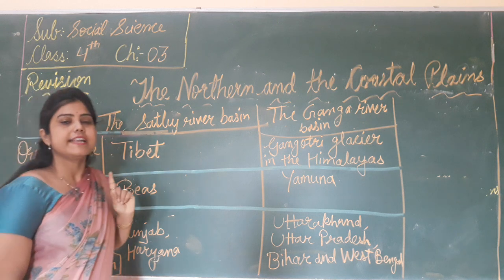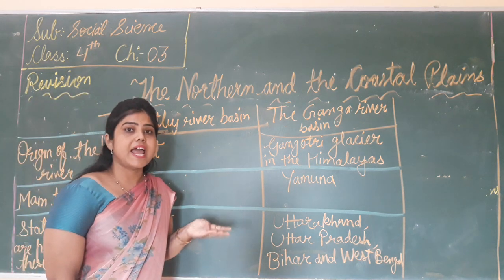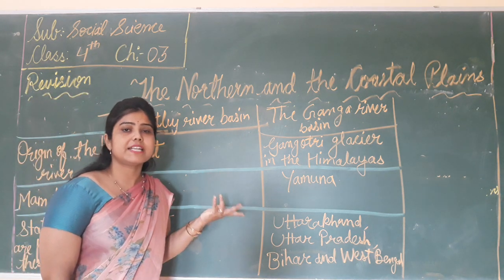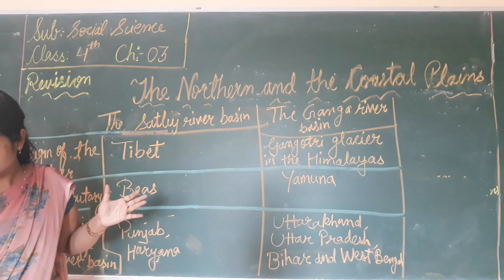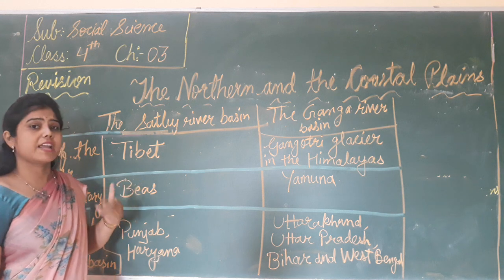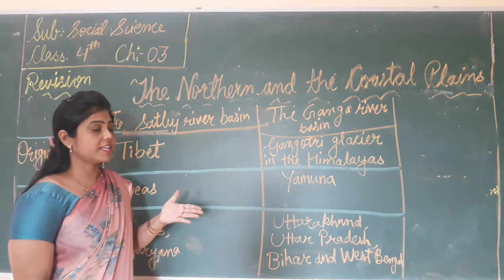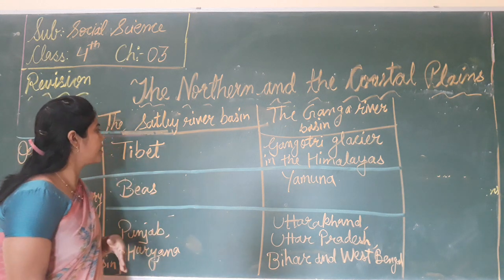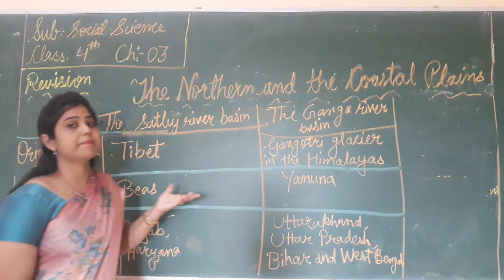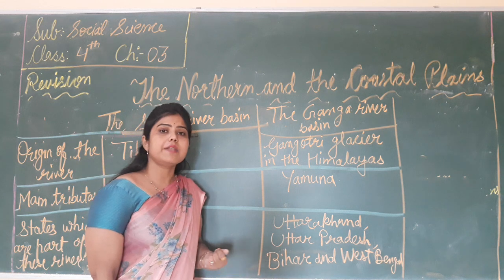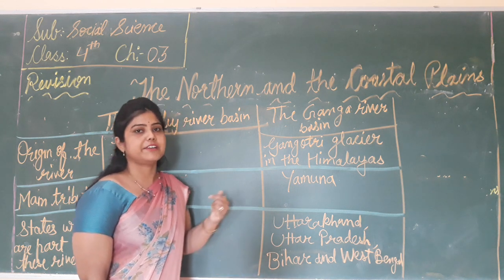The dam built on the river Satluj is the Bhakra dam. In which state is it? It is in Himachal Pradesh. In which district? In Bilaspur. And in which village? That is Bhakra village. Now this Bhakra dam generates electricity and provides water for irrigation.